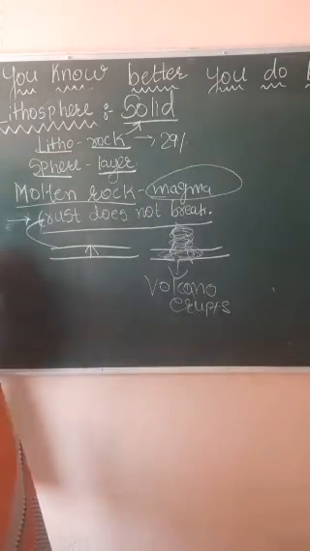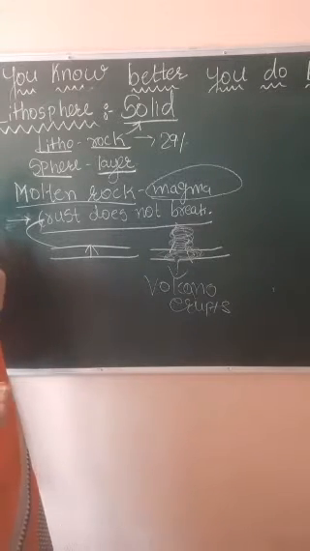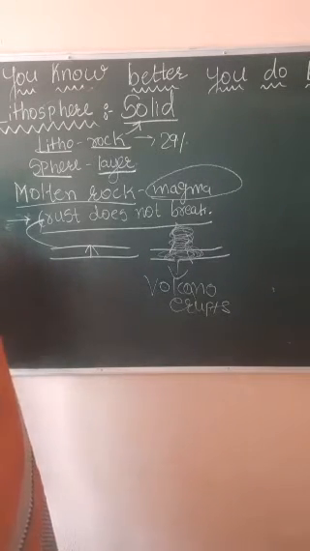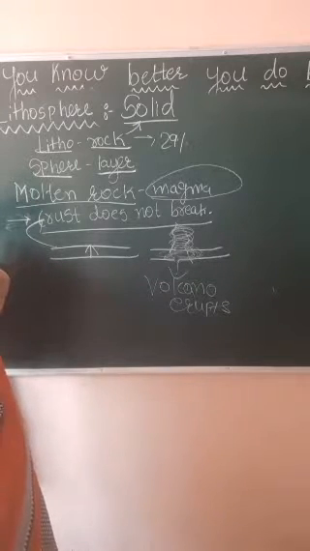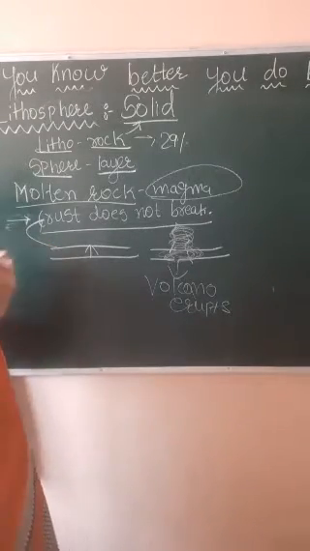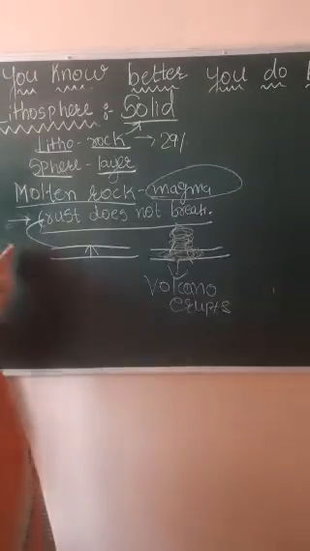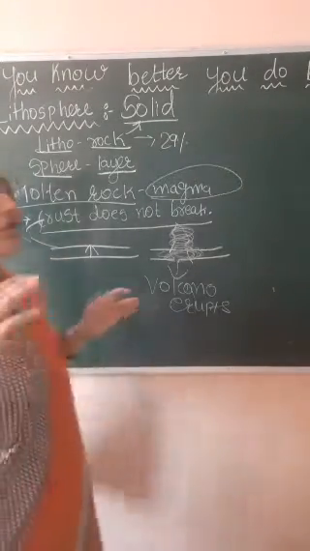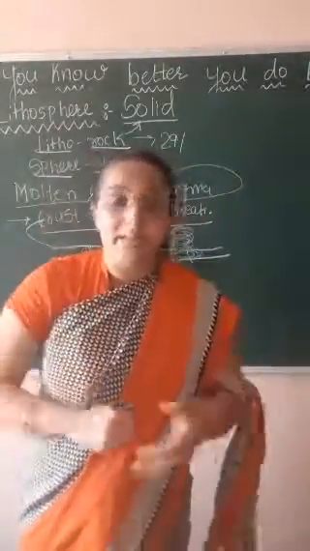So in short, about lithosphere you have to remember that it is a solid substance. Litho means rock and sphere means layer. 29% of Earth's surface is covered by lithosphere. This is important. Molten rock means magma, that is important, and the crust does not break. Why it does not break, I have explained, and that is also very important.